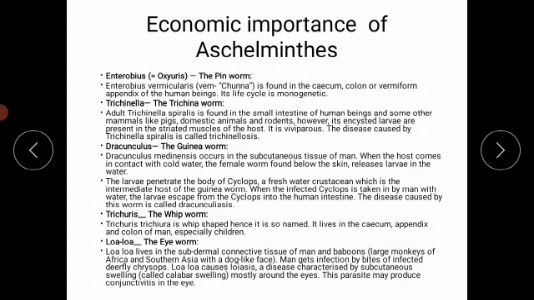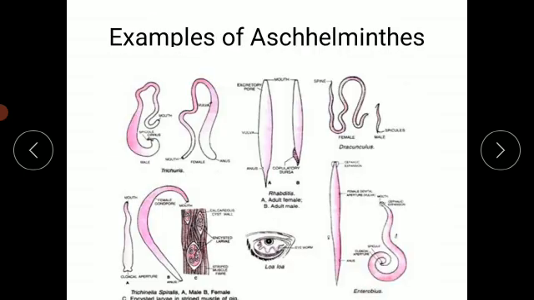In those animals, Loa loa is present in the subdermal connective tissue. Man gets infected by the bite of the infected deer fly Chrysops, and Loa loa causes the disease we call loiasis, which is characterized by subcutaneous swelling. Mostly the swelling is present around the eye, and these parasites may produce conjunctivitis in the eye. So these are certain examples from phylum Aschelminthes.